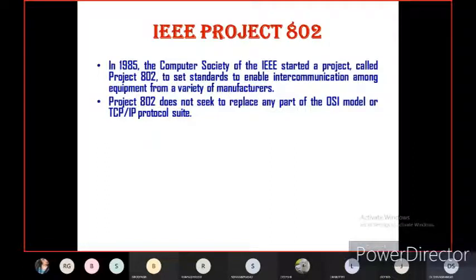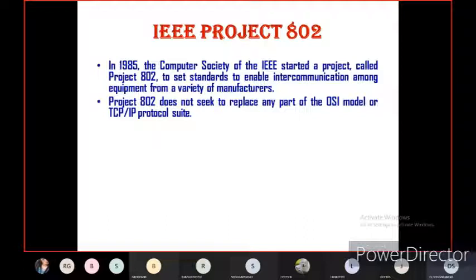So we know that in the OSI model there are 7 layers: application layer, data link layer, physical layer, network layer, and so on. There are 7 layers in the OSI model and the TCP/IP protocol suite. As we know, TCP/IP is a protocol supporting local area network.